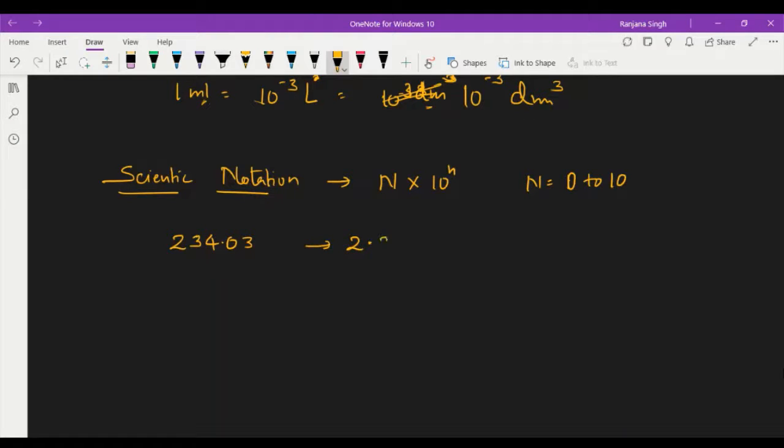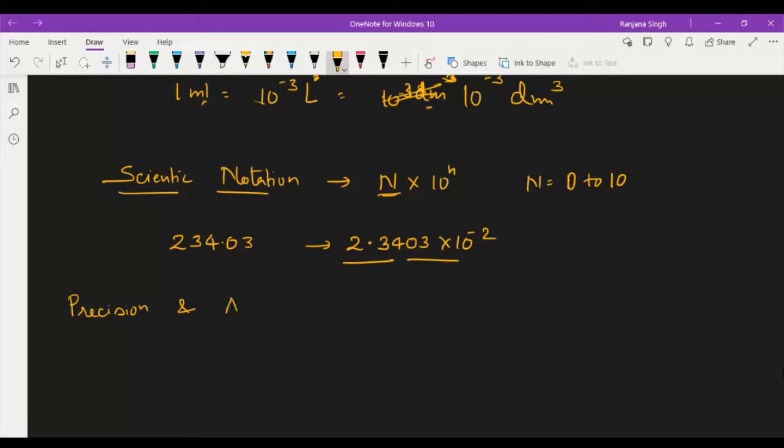This is 234, and 2.34 is what we want. 234 is not between 0 to 10. You have to take it to between 0 to 10. You have to shift the decimal point, and you will find this one. And for this, you have to write the number in this way. This is the scientific notation. It is the scientific way of representation of any number, where N should be between 0 to 10.